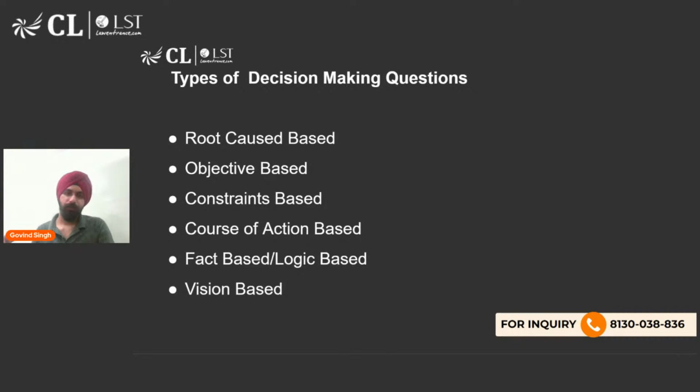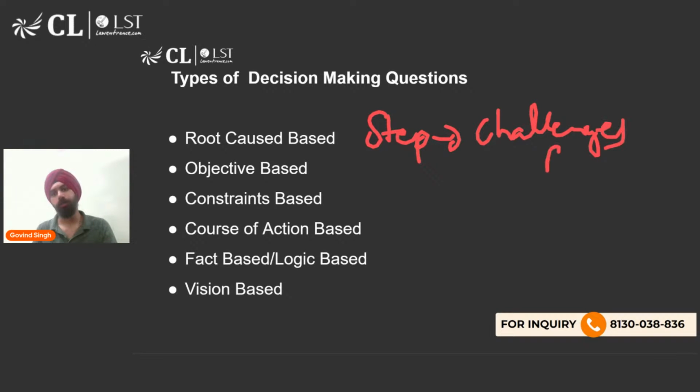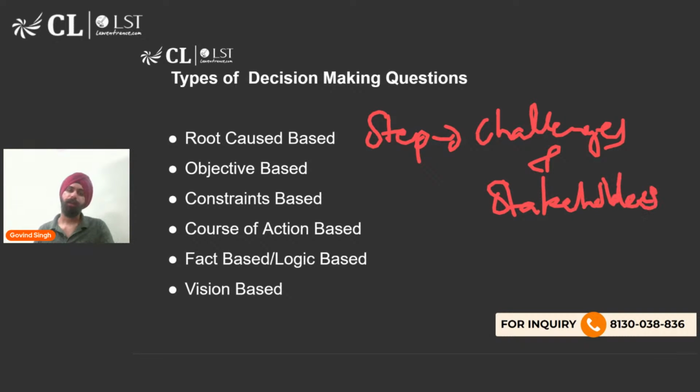So the next step is considering challenges and identifying stakeholders. This is step 2. Challenges and stakeholders. Correct. And lastly, the final step is, of course, choosing an answer, which is going to satisfy a few important criteria. Firstly, the decision should be fair. Secondly, the decision should be ethical. Thirdly, the decision should be, of course, legal. Fourthly, and primarily, this should come in first. In fact, it meets the objective. बाकी सारी चीजें बाद में आएंगी. चलो मैं लिख देता हूँ यहाँ पे.